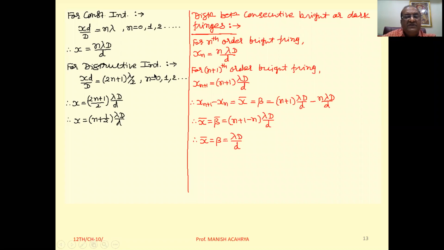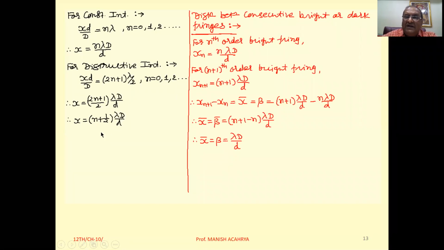Now for destructive interference we had the condition that path difference, that is xd by D, if it is of the order of (2n plus 1) lambda by 2 at the point of superposition, then there we will get destructive interference. So if we make x the subject, we can write x equal to (n plus 1 by 2) lambda D by d.